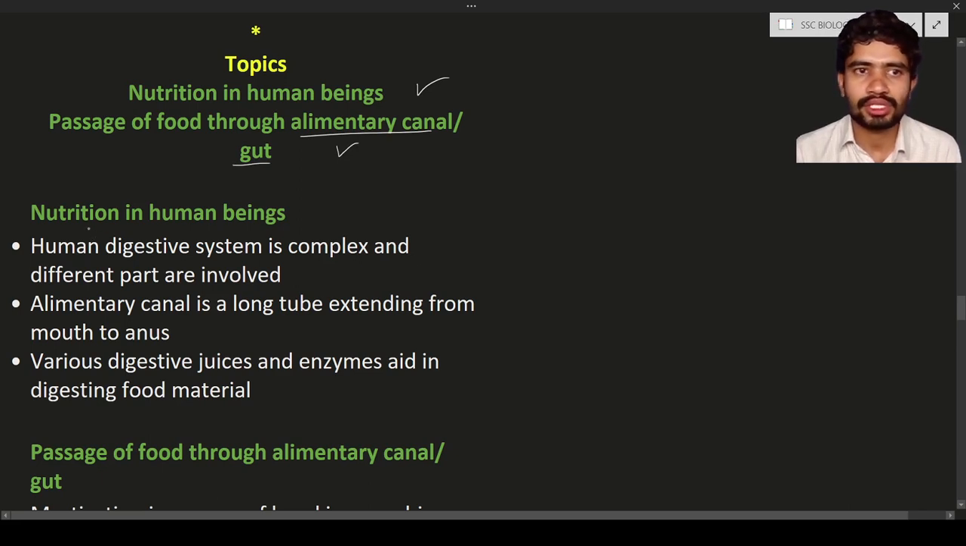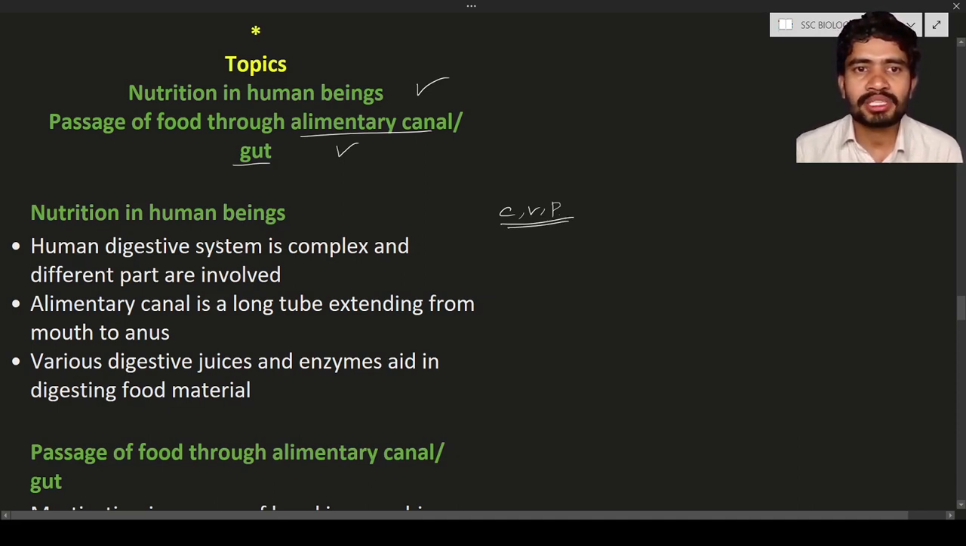So what is meant by nutrition? Nutrition means the required materials like carbohydrates, vitamins, proteins, and minerals. These are all the nutrients required for human beings. From these nutrients only, the growth and development of the body takes place.